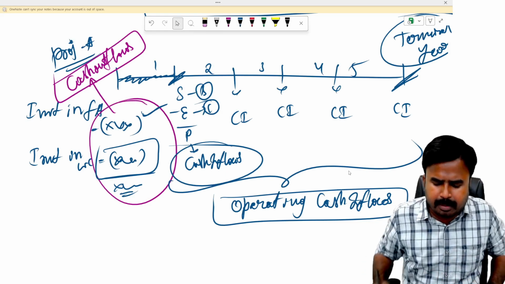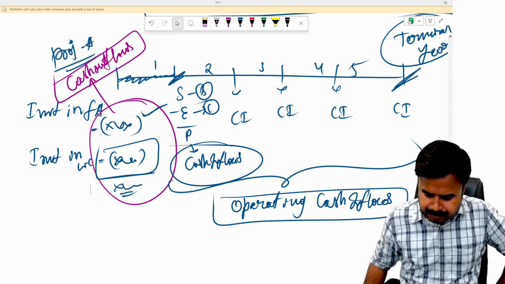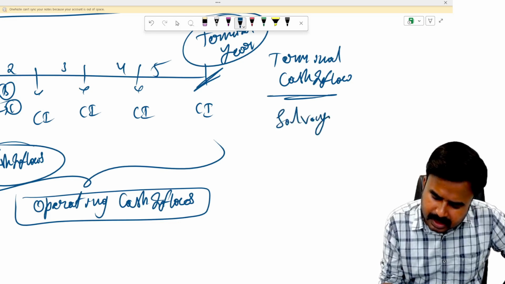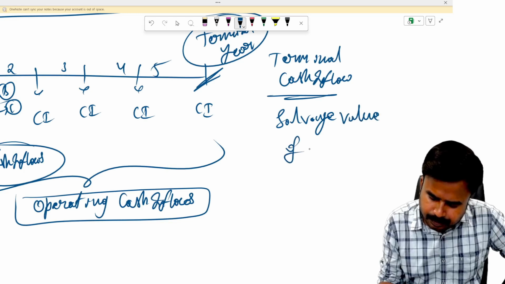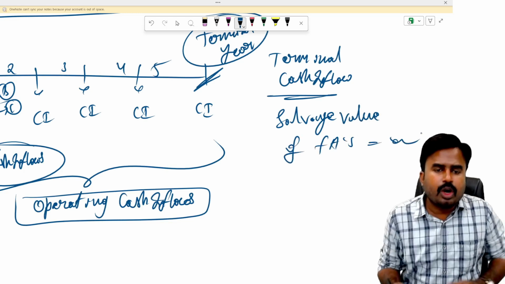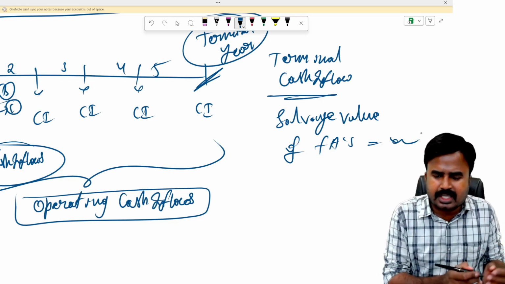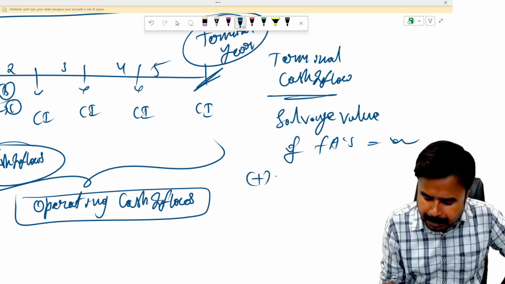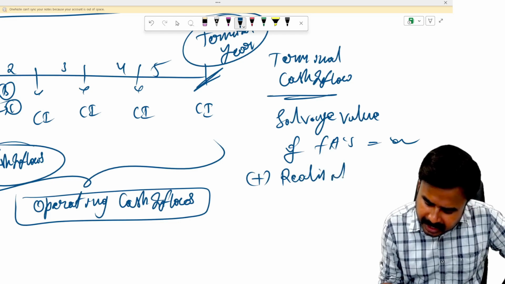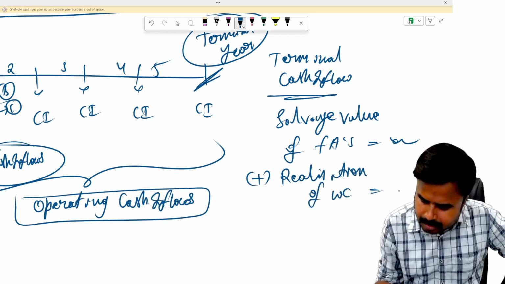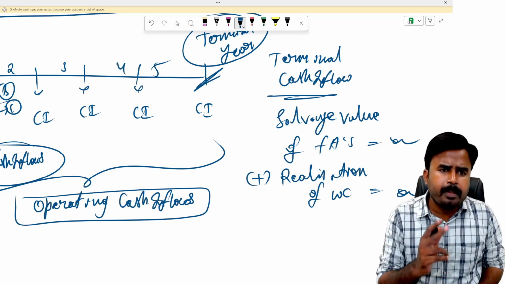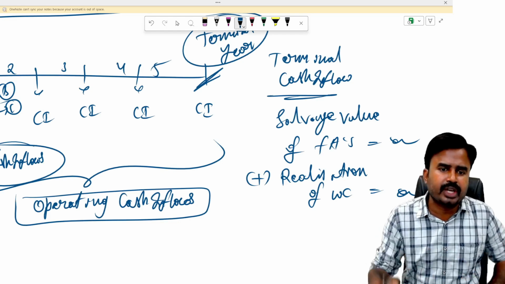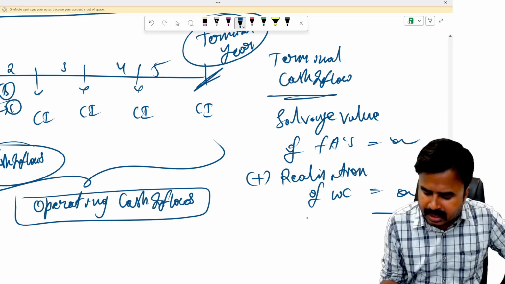Let me take the process first of all. So the fixed assets will carry some salvage value. That is your first terminal cash inflow, salvage value of your fixed assets. And the money which you have invested in year 0 related to your working capital is going to be released fully. That's the realization of working capital. That is my second terminal cash inflow. So there are two important components in your terminal cash inflow. One is the salvage value of fixed assets. The other one is realization of working capital. Add these two numbers. That is your terminal cash inflow.